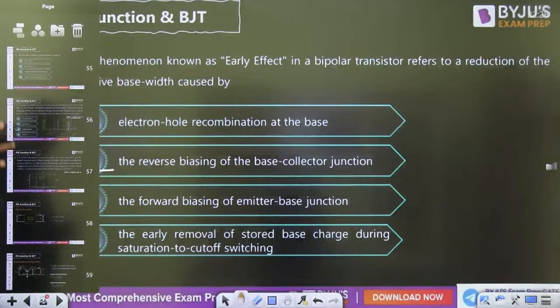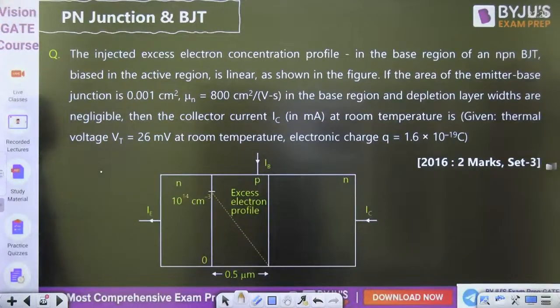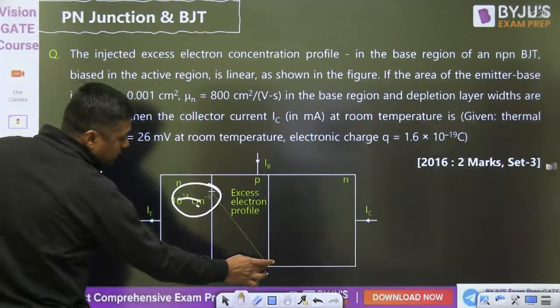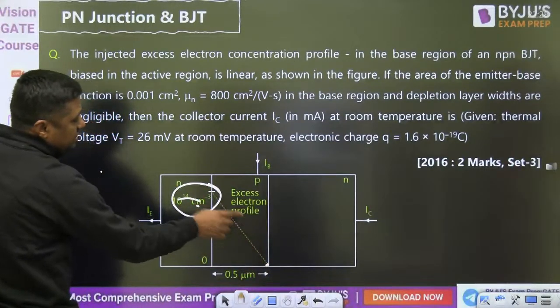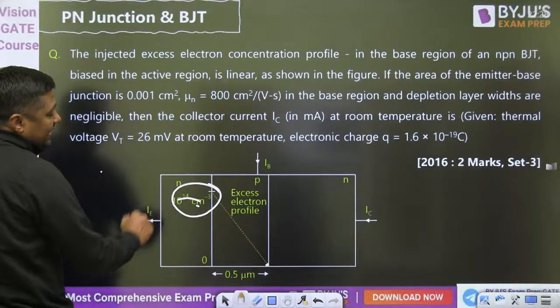And then, in 2016, this type of question was asked. This junction is forward biased because we have the excess charge carriers here, and at this point again it will become 0. Means if this junction is reverse biased, that junction is forward biased, which means it is in the active region.